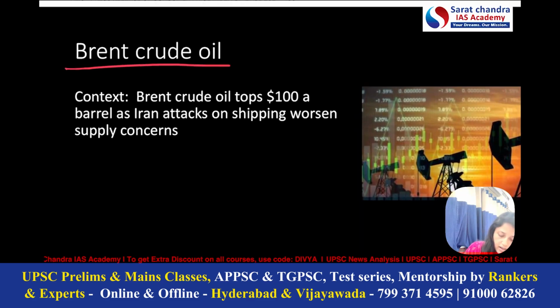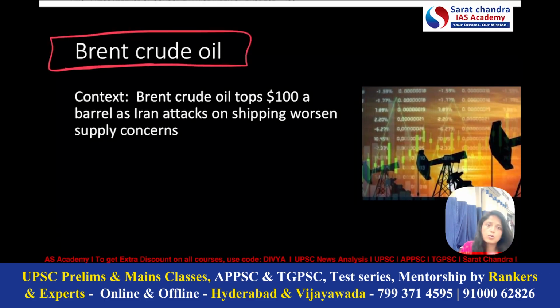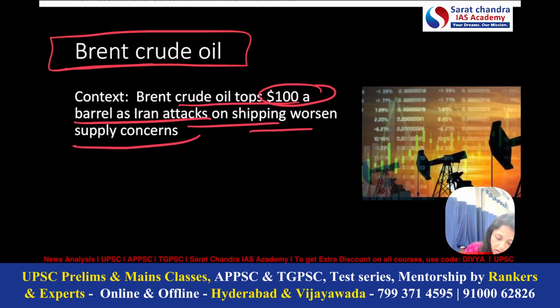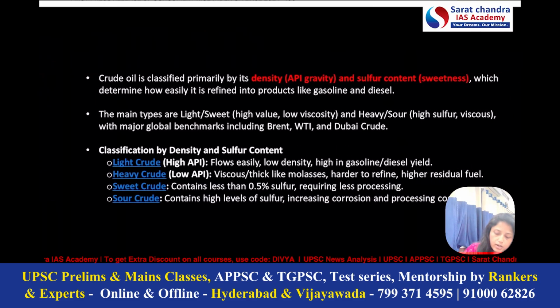Now, the next important article is the Brent crude oil. Here, the context is Brent crude oil tops $100 a barrel as Iran attacks on shipping worsen supply concerns. So basically, the names of these kinds of crude oils we have been reading for the past 1 or 2 weeks. So let's discuss some of the basics related to these types of crude oil.